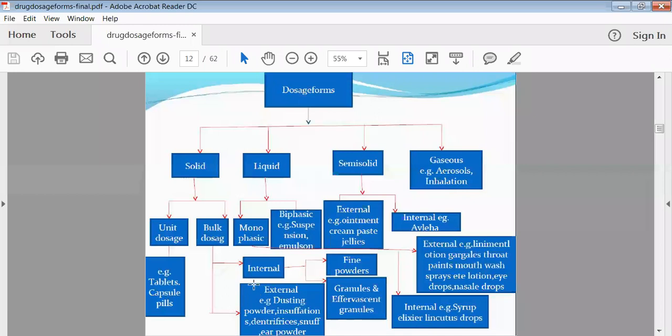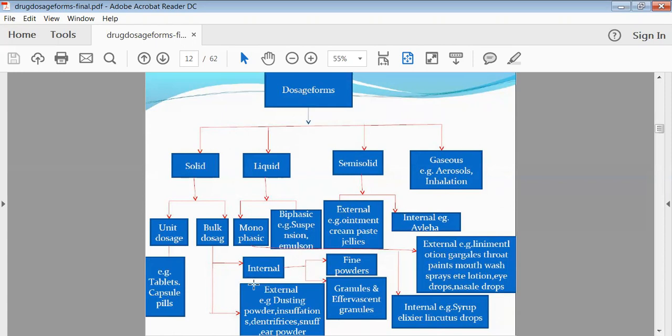Now internal type of bulk dosage forms are your fine powders which you are taking directly with the help of water inside your stomach. Then external type of bulk dosage forms are like your dusting powder which you are applying on your wound or on the skin. So that's why they are called the external type of bulk dosage forms.